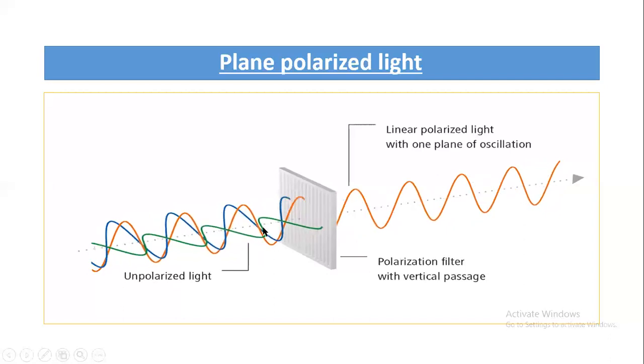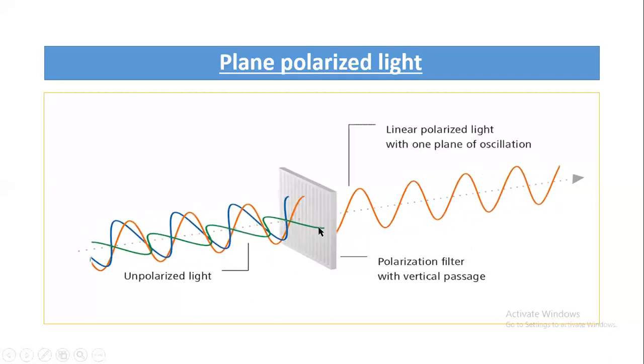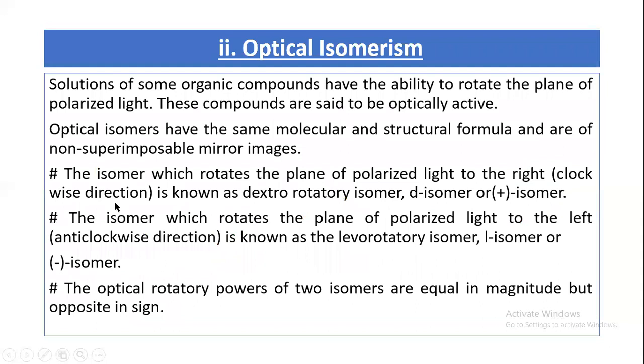When ordinary light is passed through a special type of prism called a nicol prism, made of pure calcium carbonate crystal called calcite, we get plane polarized light. Solutions of some organic compounds have the ability to rotate the plane polarized light. These compounds are said to be optically active. The compounds that have optical activity are known as optical isomers.